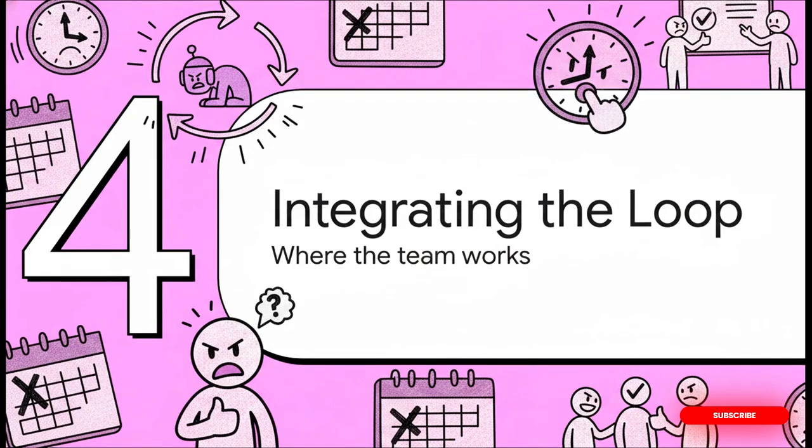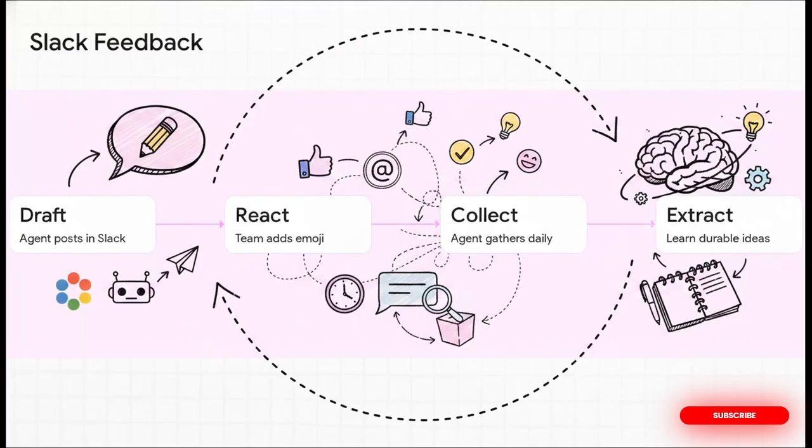Moving on to Section 4, integrating the loop. Now, we face a very real, practical challenge. Who is actually going to take the time to sit down and teach the agent every single day without it feeling like a massive chore? If you create some annoying recurring meeting to review AI outputs, your team is simply going to stop showing up. The absolute genius of Warp's approach was making this feedback loop completely frictionless by integrating it exactly where the team already lives, in Slack. Here's how smooth the workflow is.